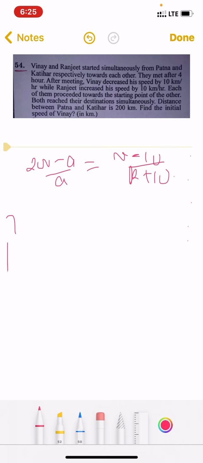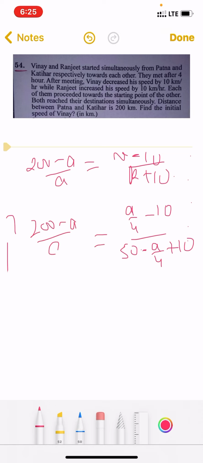This is the equation we got, and initially we found out that V equals A by 4. So substitute that here, A by 4 minus 10, and K was (200 minus A) by 4, so plus 10.